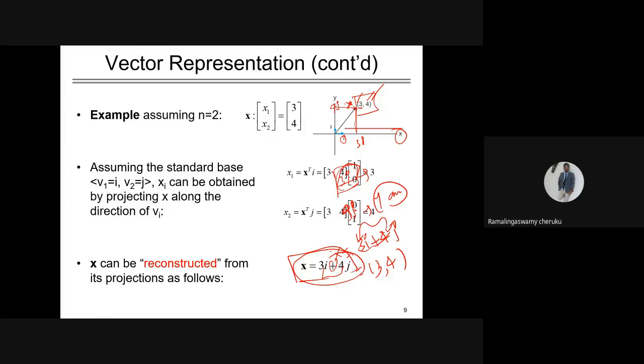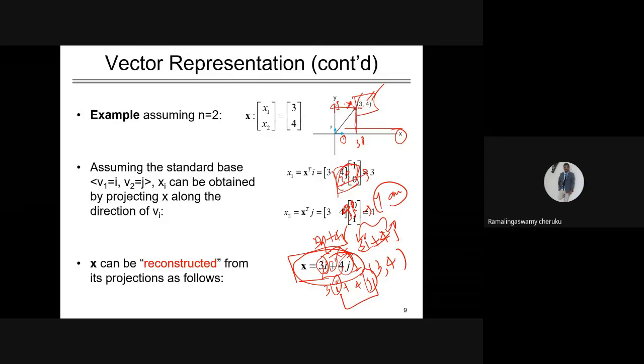If it is 2 dimensions, we have only one plus; with multiple dimensions, you have more plus symbols. Clearly, it's a linear combination of the projections. What is i comma j? Saying 3x plus 4y is also correct. What is x comma y?